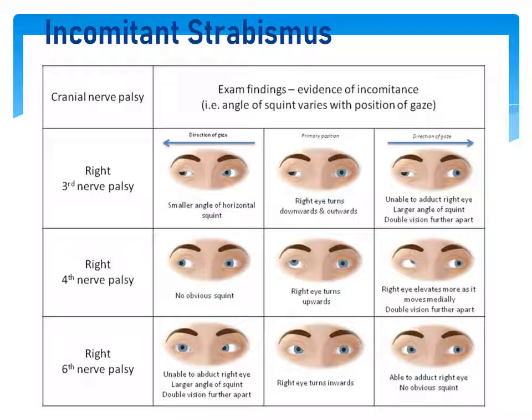In the second case, it is right trochlear nerve palsy. And in the third case, it is right abducens nerve palsy. Now, in case of oculomotor nerve palsy, we first have to understand which are the muscles innervated by the oculomotor nerve. Oculomotor nerve innervates the medial rectus, superior rectus, inferior rectus, and inferior oblique. Along with that, it also innervates the levator palpebrae superioris, which is LPS.